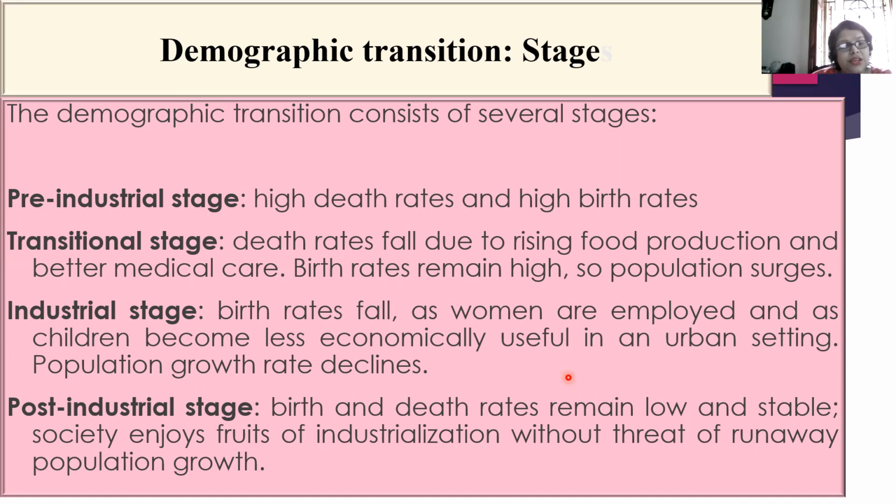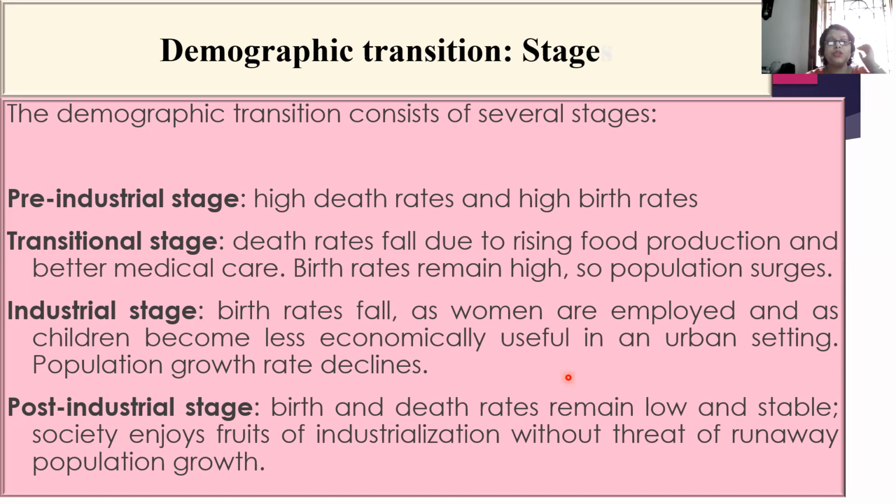Fine. Transitional stage, death rates fall due to rising food production and better medical care. Birth rates remain high, so population surges in transitional stage. Death rate is less because ample food supply is there, so that's no problem. Better medical care is there.